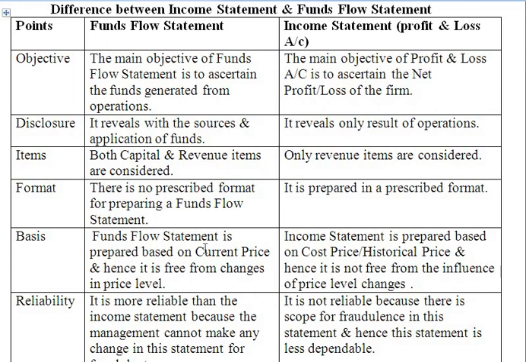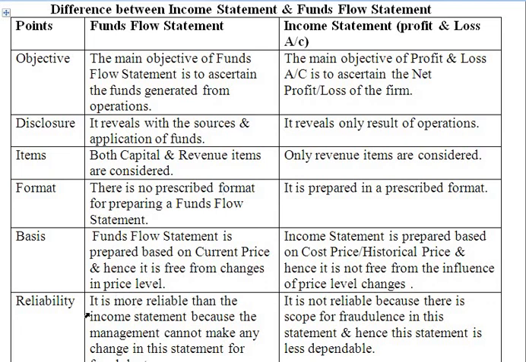Therefore it is not free from the influence of price level changes, because due to inflation the price level changes, and therefore the income statement will not give the result as per the change in the price level.